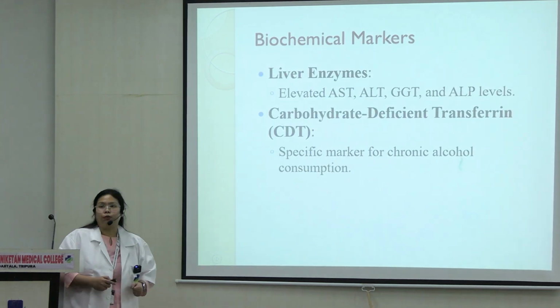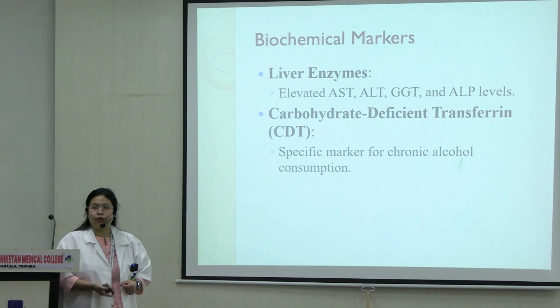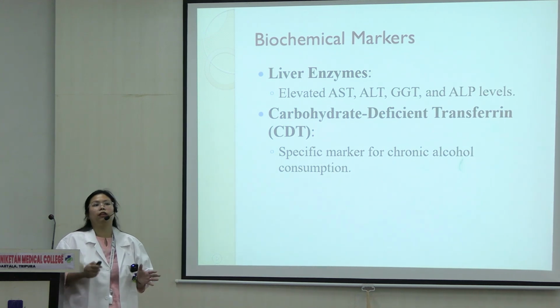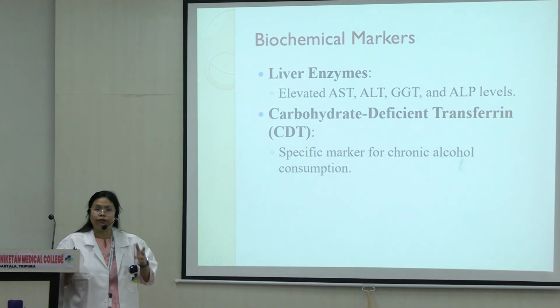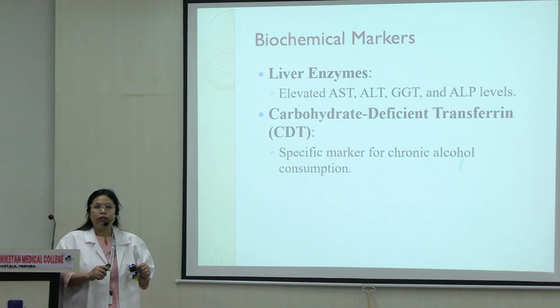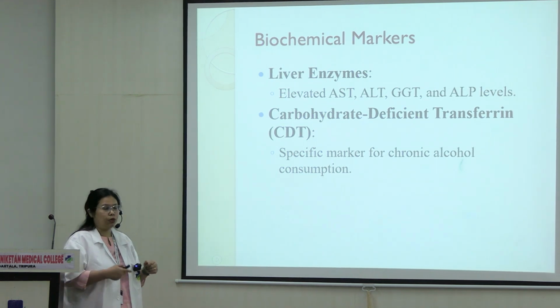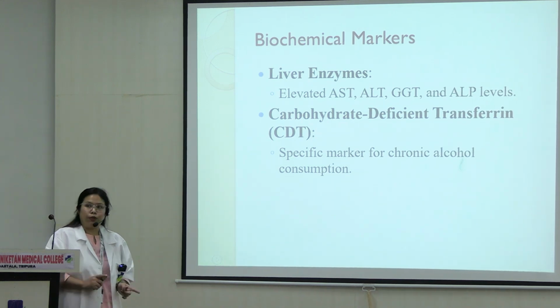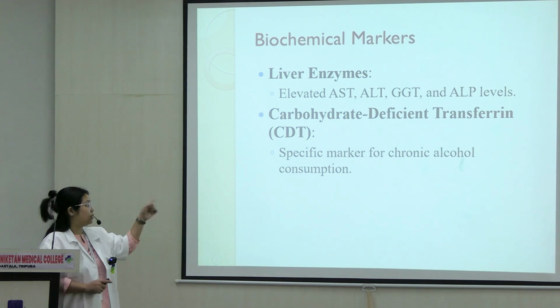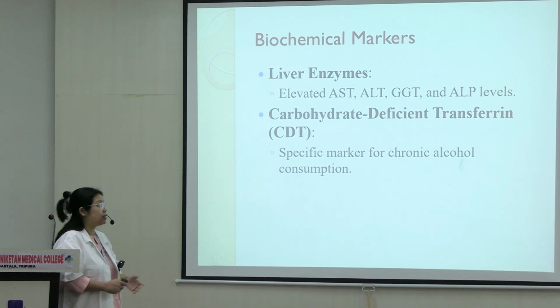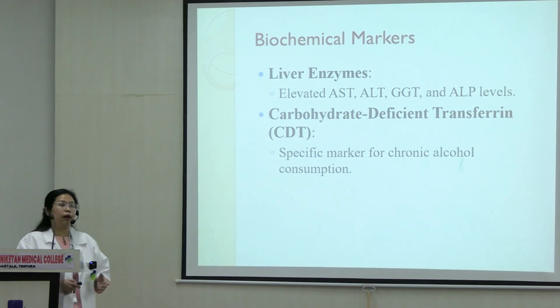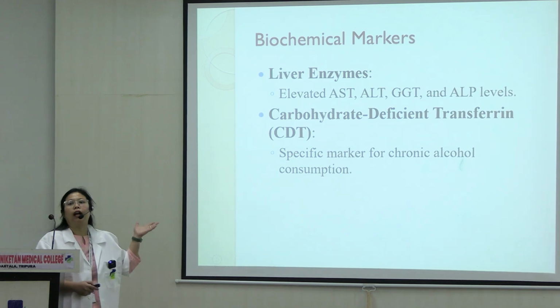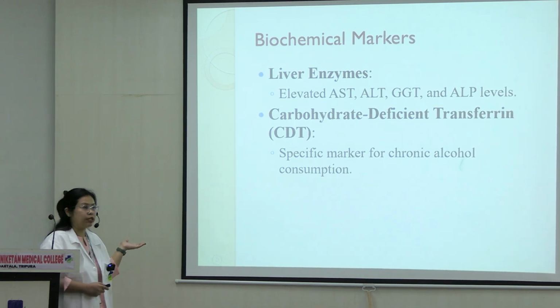Whenever you see a patient with alcohol abuse, you will find all of the enzymes raised in the LFT. The liver function test, I don't think has been done yet. Organ function tests will be taken in class later on. So when we do liver function test, which includes AST, aspartate transaminase, ALT, alanine transaminase, gamma glutamyl transferase, all of these are raised in people who drink alcohol.